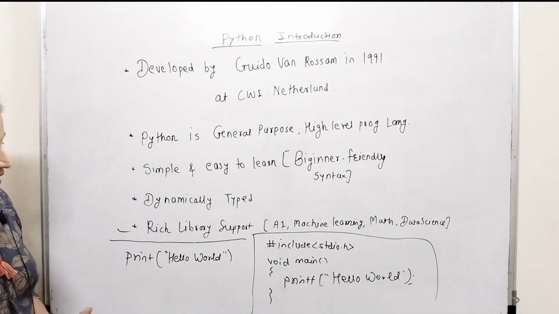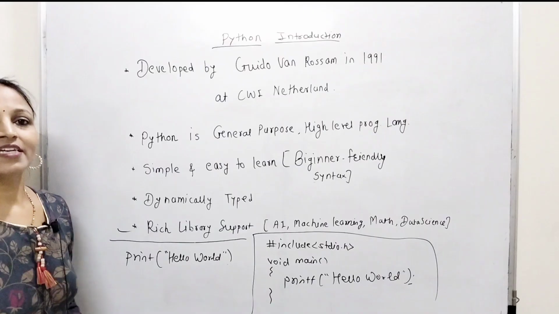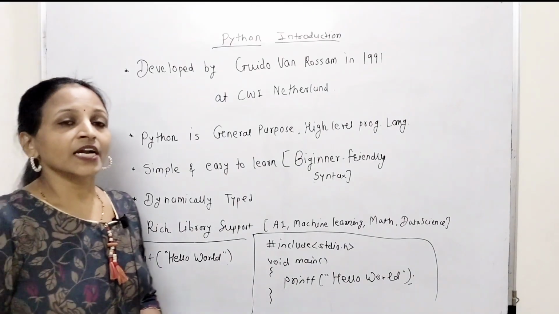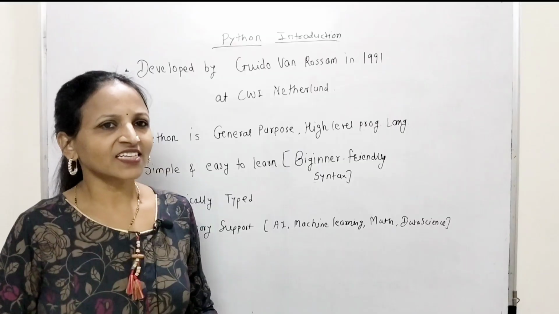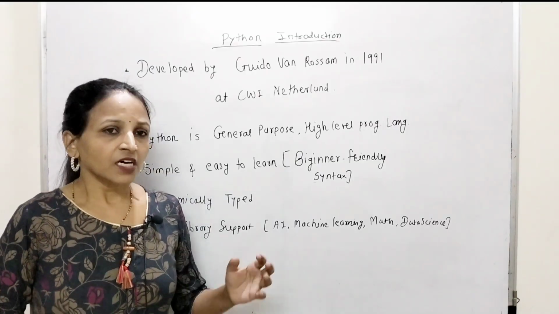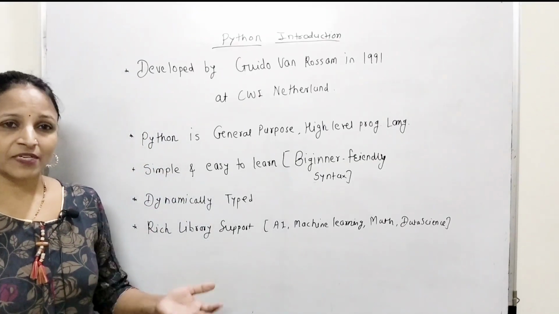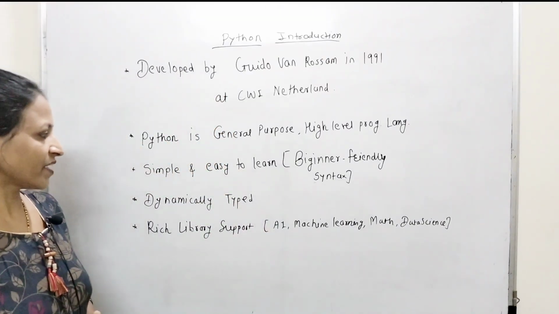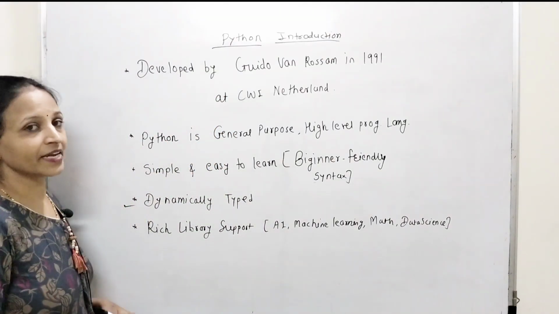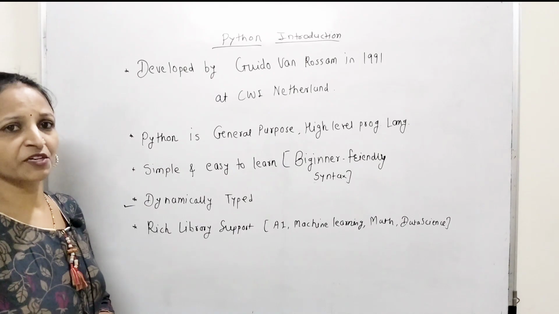Now the next point is, see here, dynamically typed. What is the meaning of this? See, there are basically two categories of programming languages, statically typed and dynamically typed. If you consider C, C++ or even Java, all these are statically typed languages, but Python is a dynamically typed language. Now what is the difference between these?